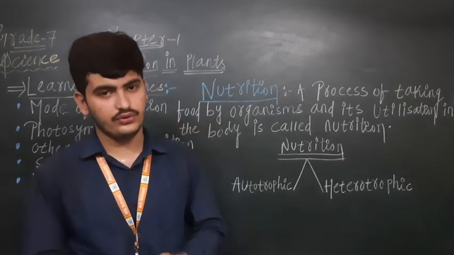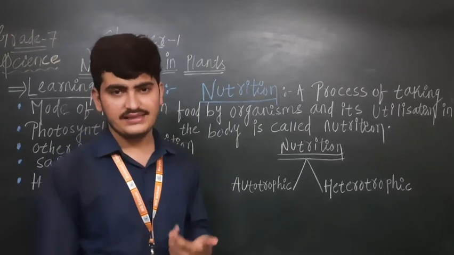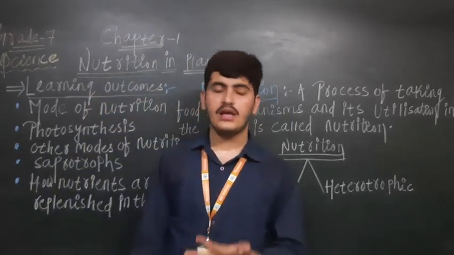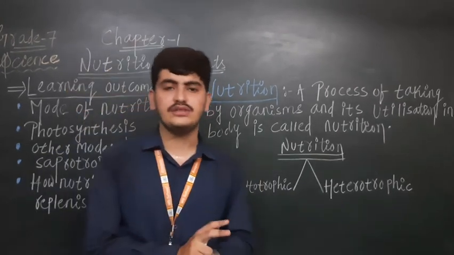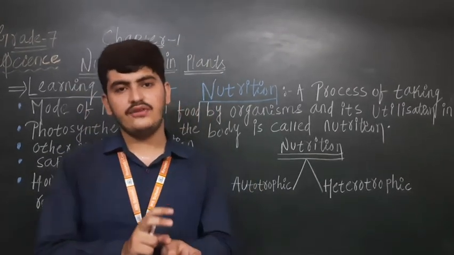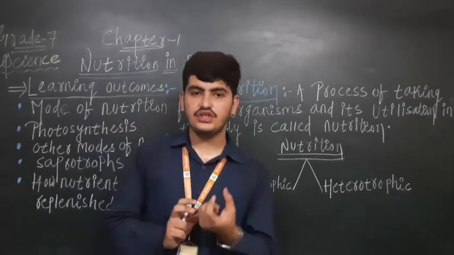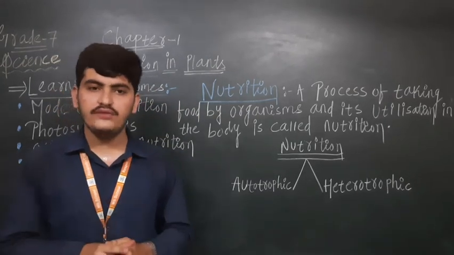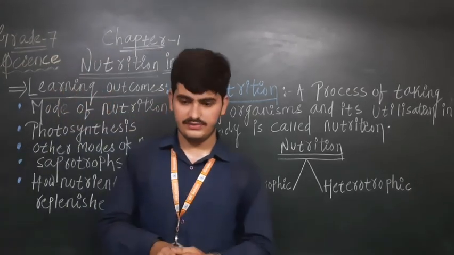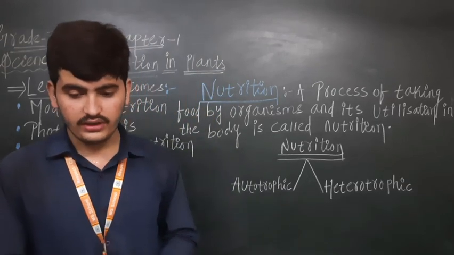You are getting nutrients like carbohydrates, fats, vitamins, proteins and minerals. These are all components of food, and all these components are called nutrients. Nutrients are very important for our body, and for all living organisms.